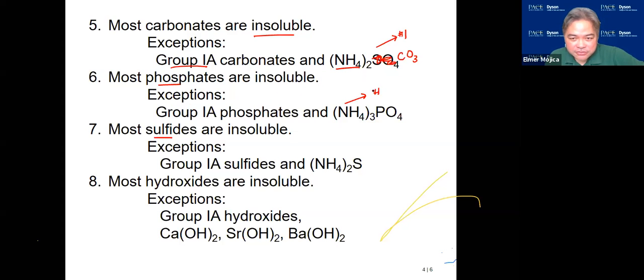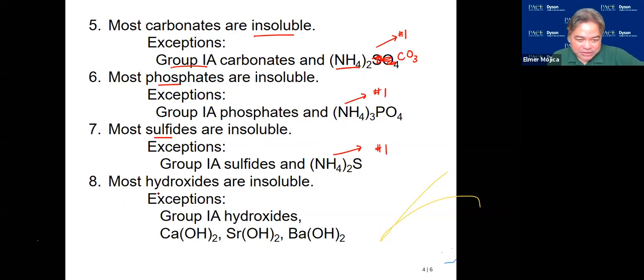Again, you go to the group 1 rule. The same thing with the sulfides. Most sulfides are insoluble except group 1A sulfides and ammonium sulfides. Again, you go to the group 1 rule.